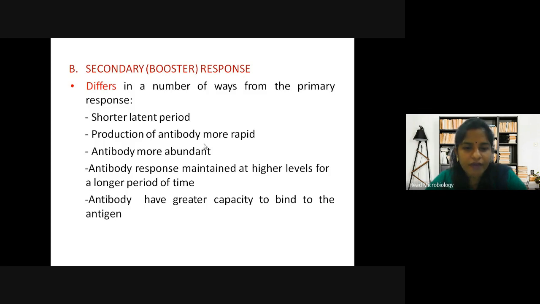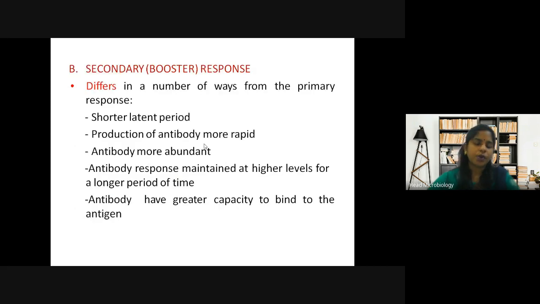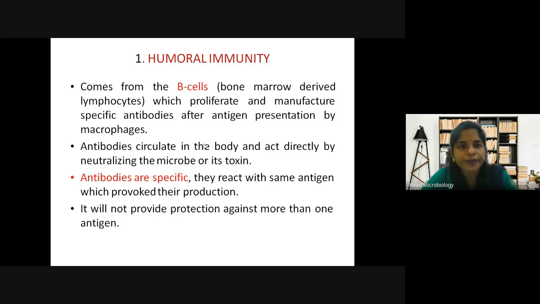Then the antibodies have greater capacity to bind to the antigen. So all these are the factors for the secondary response, that is, when the body is given a booster dose. I hope you all are understanding.